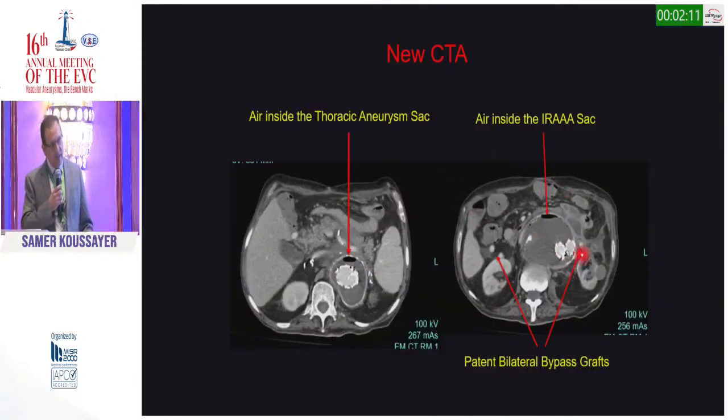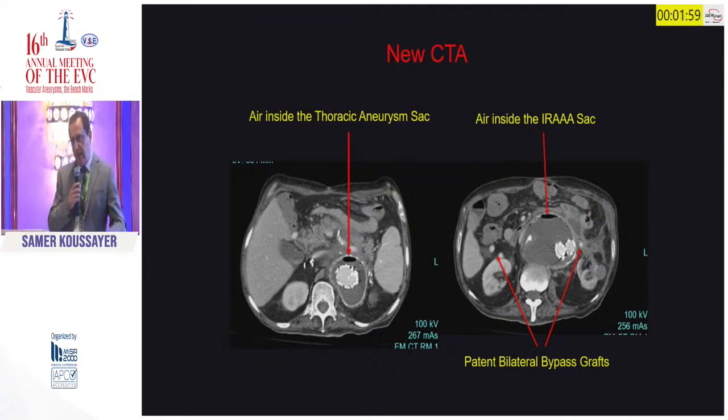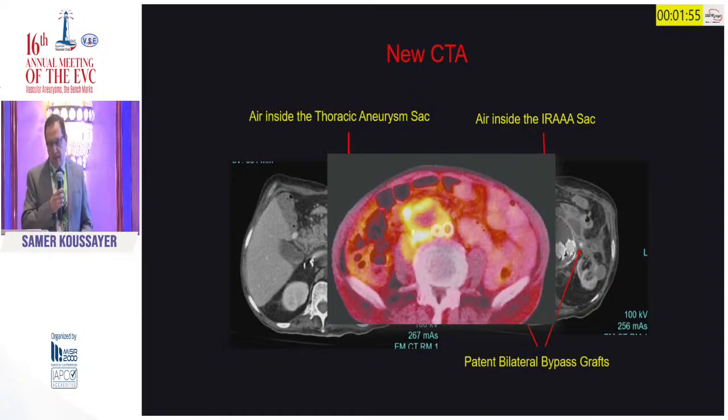Now we have air fluid inside our sac. So we have the main aneurysm, and now we have an infection in the main aneurysm. The two bypasses look fine here, no more abscesses. But now we have an abscess inside our main aneurysm sac. This is a PET scan, which confirms that.